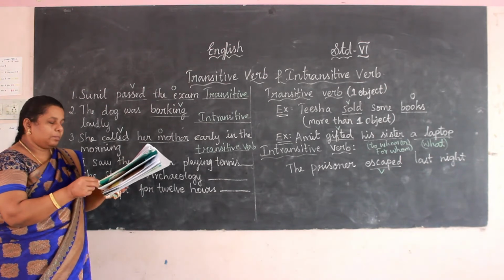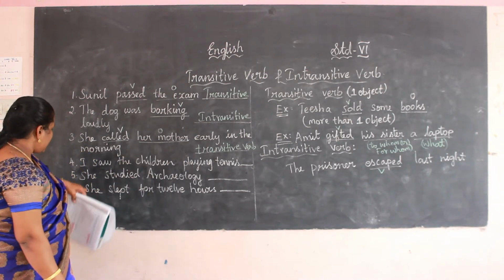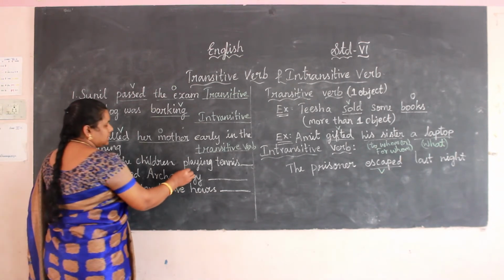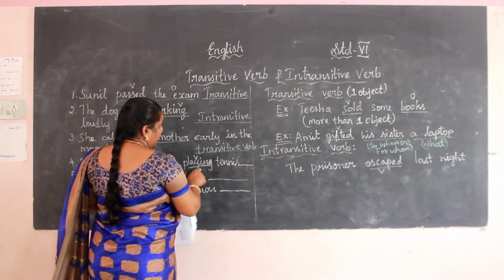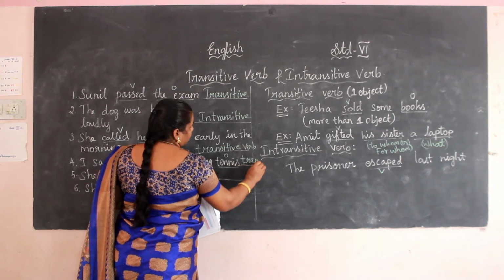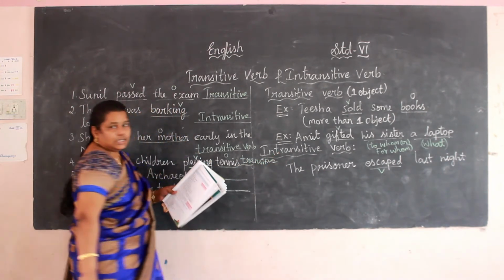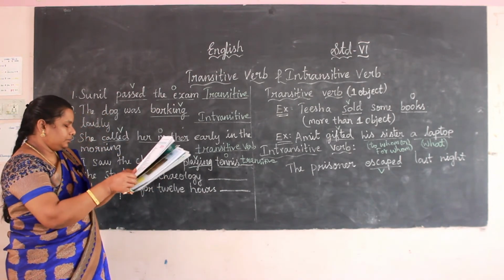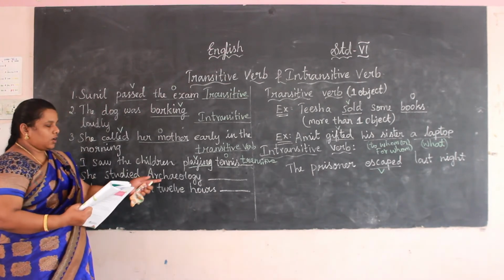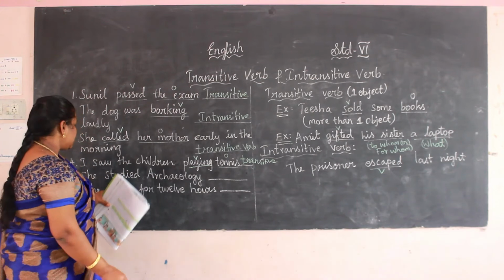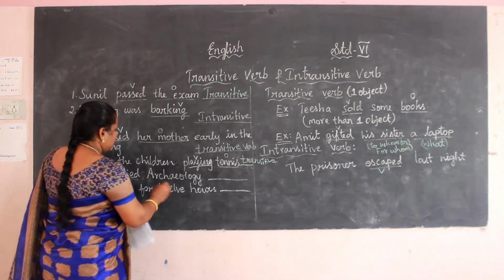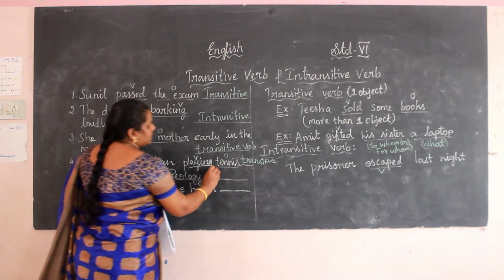Next one. I saw the children playing tennis. What is the verb here? Yes, saw is the verb and playing is the verb, and tennis is the object. So it is transitive. It is easy, right? Next one. She studied archaeology. Studied is the verb. First we want to find the verb. Studied is an action, and archaeology is an object. So it is transitive.